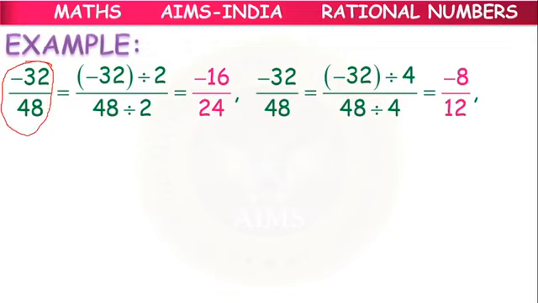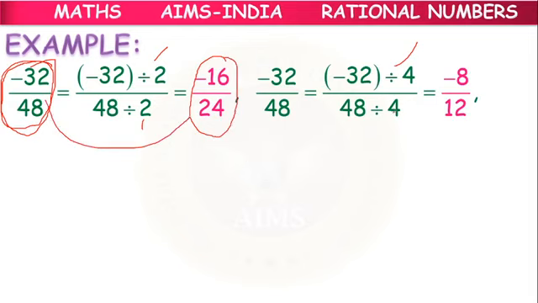In the first case we divide by 2, in the second case we divide by 4, because 2 is a common divisor here. This is the resulting rational number, and both are considered equivalent.